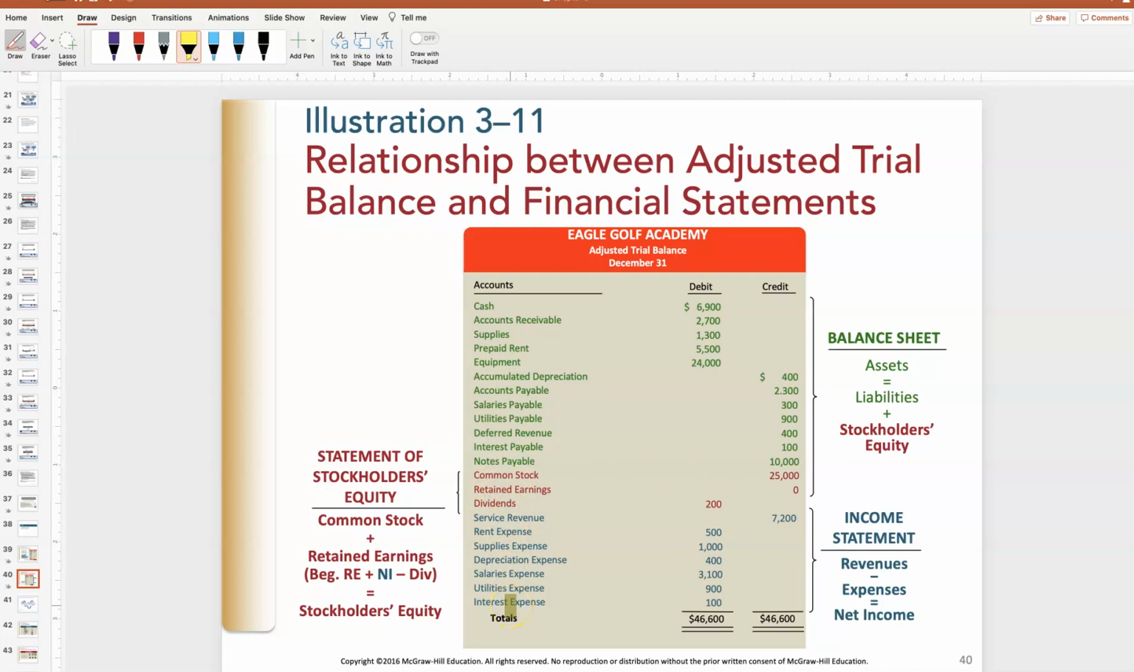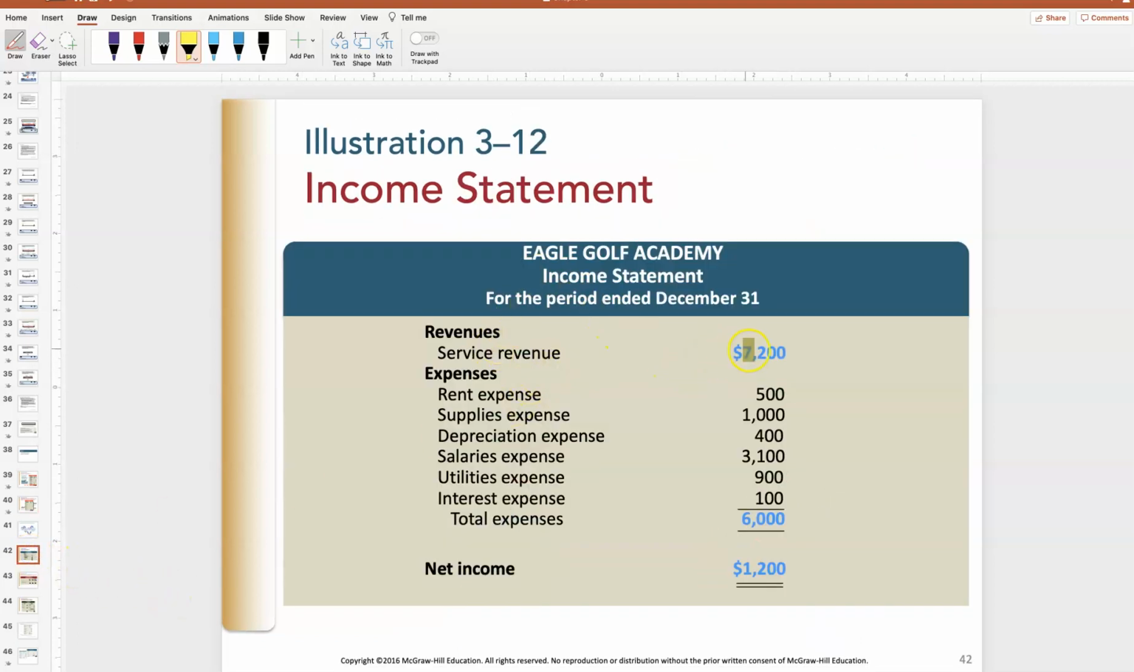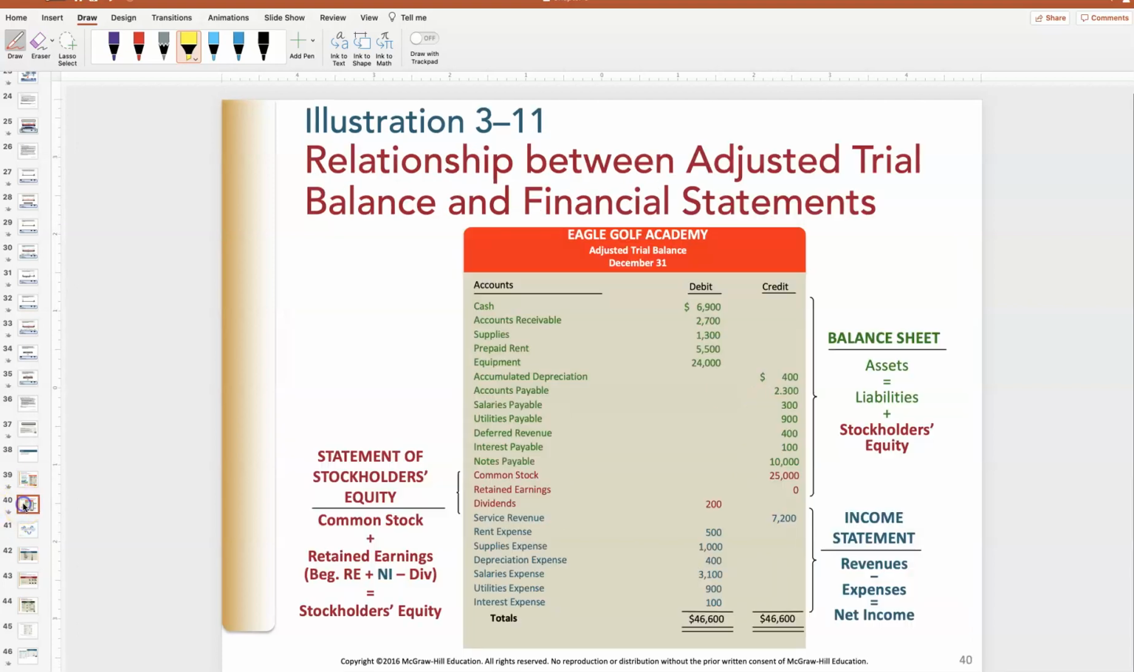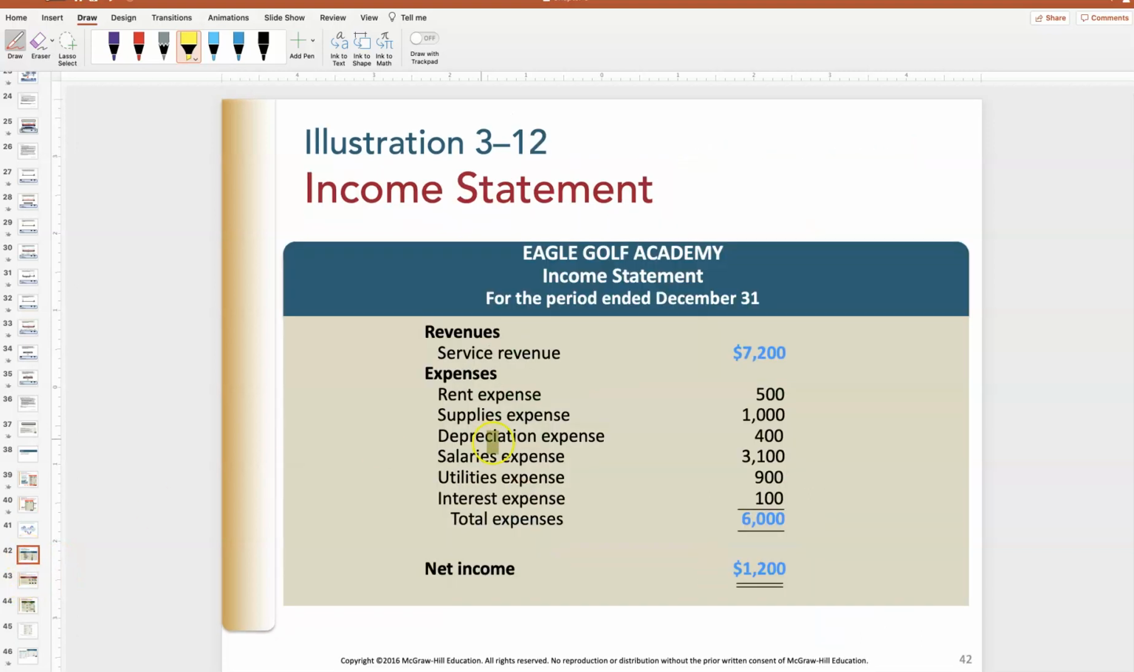Now, what do we start with? We start with the income statement because we need that net income number. So we're going to go from this trial balance to the income statement. So let's just take a look so I can prove to you how this works. On my adjusted trial balance, I have service revenue of $7,200. When I come to my income statement, I have service revenue of $7,200. If we look back at that trial balance for rent expense of $500, yep, we would see rent expense of $500. So all you're doing is just dropping in your numbers to create your financial statement.